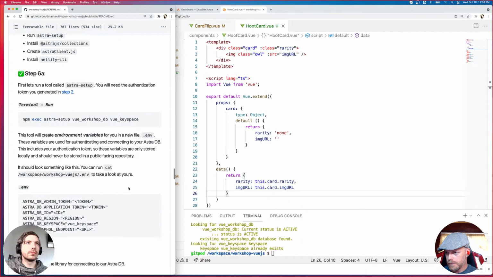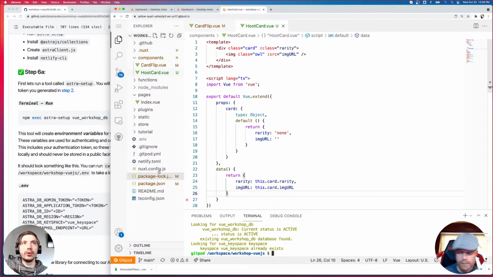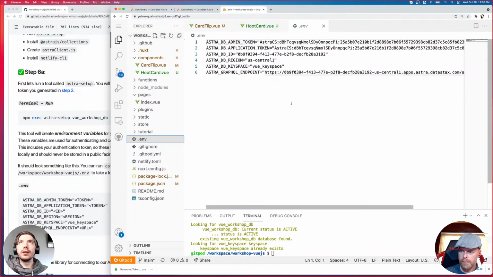Okay. So what does Astra setup do? I wanted to touch on this. Astra setup will create a file called .env. This is for your environment variables. Let's take a look at that. I'm just going to open it here.